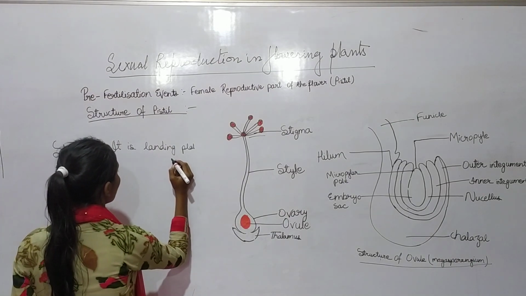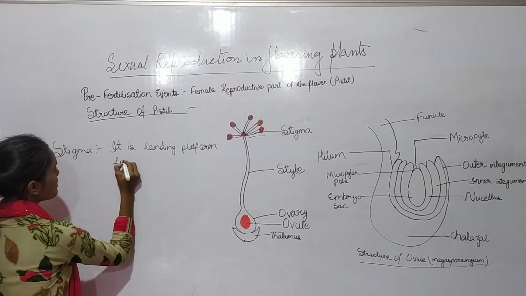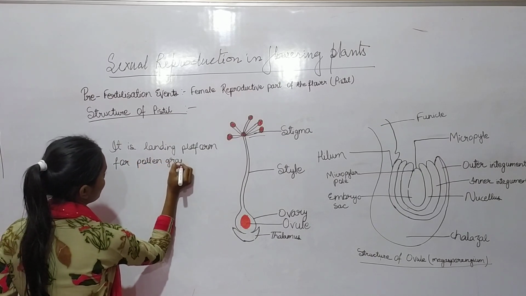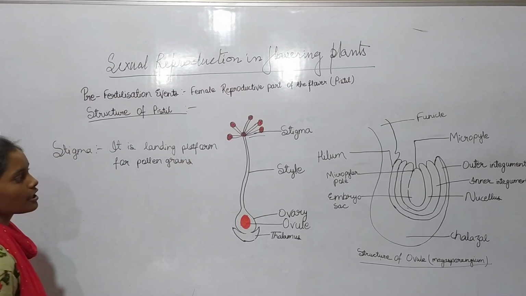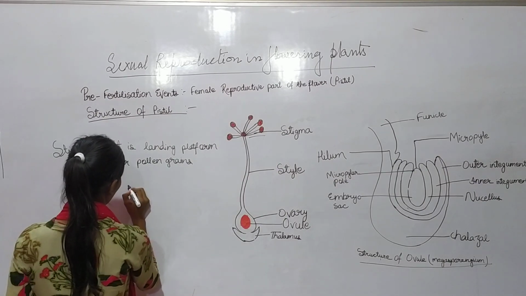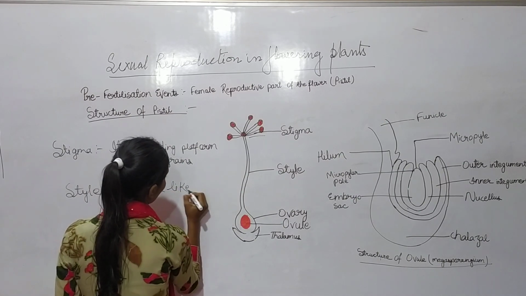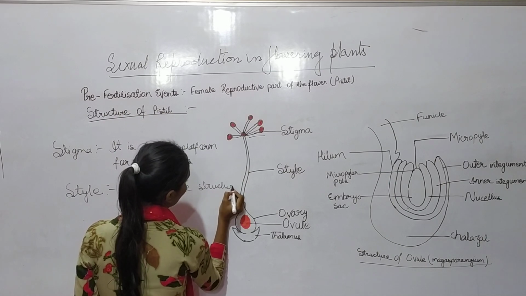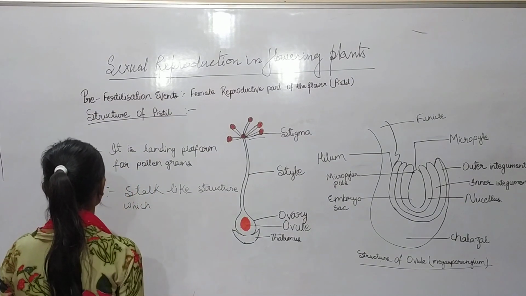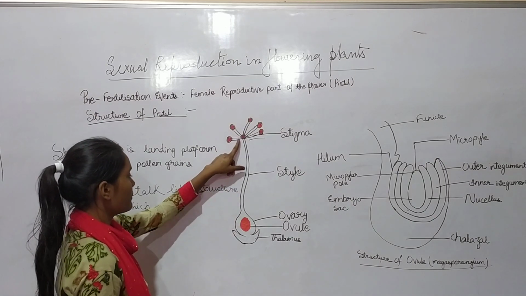Stigma is a landing platform for pollen grains. And then we have studied the style. Style is a stalk-like structure which is located beneath the stigma.